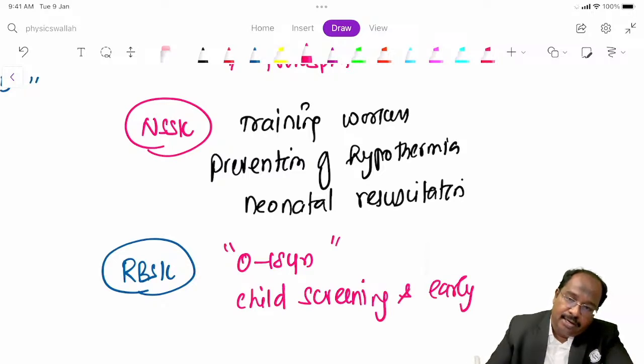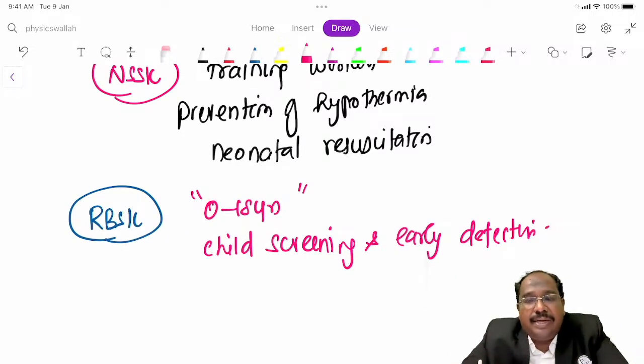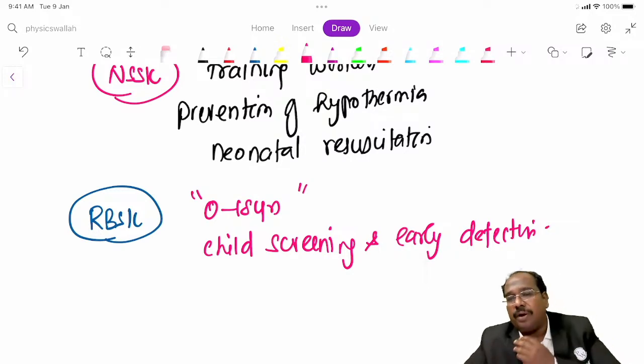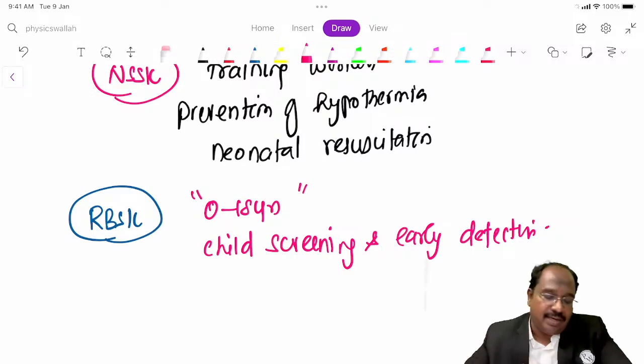We will be looking for diseases and defects. The 4Ds are defects at birth, diseases, developmental delay, and deficiency disorders. They will look for vitamin A deficiency, anemia, goiter, all these things they can check.